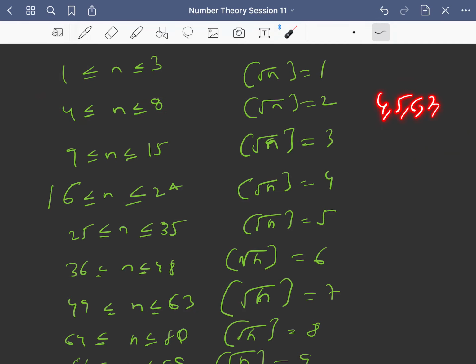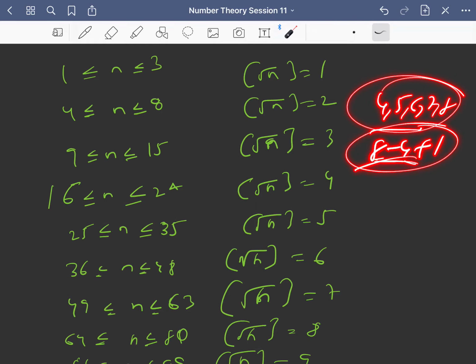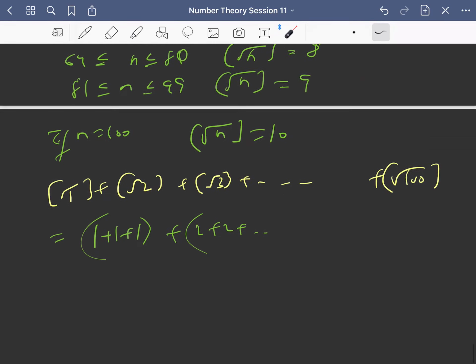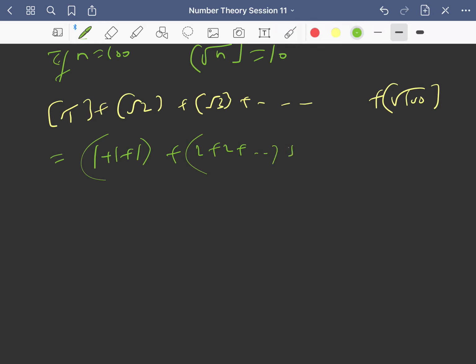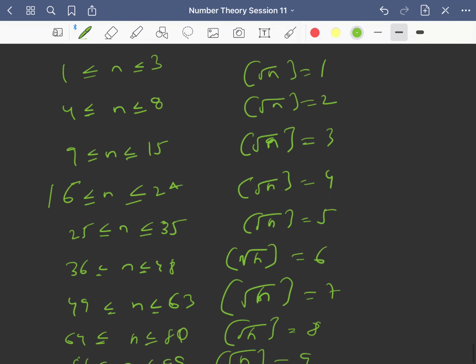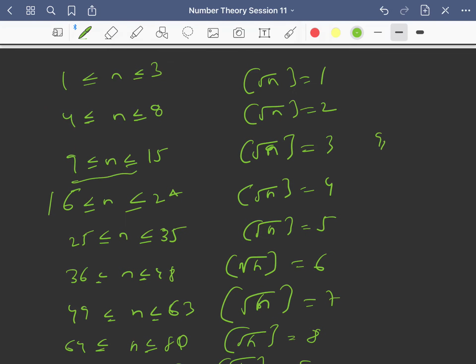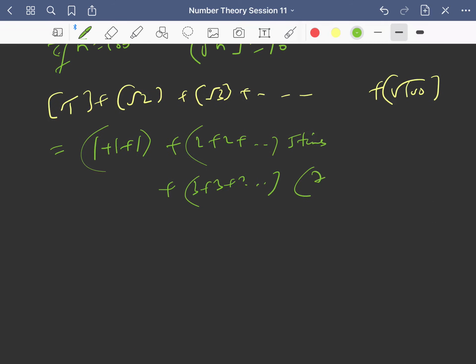For 2, you can see 4, 5, 6, 7, 8. How many numbers are these? These are 8 minus 4 plus 1 numbers, that is 5 numbers, right? So 2, 2, 2 you will have 5 times. And then 3, 3, 3 you will have from 9 to 15, so these are 15 minus 9 plus 1, that is 7 numbers, so 7 times.